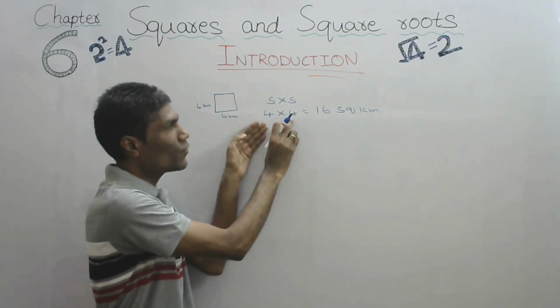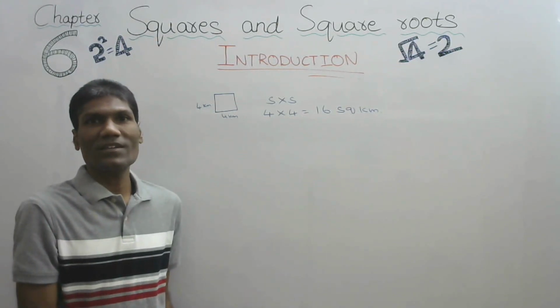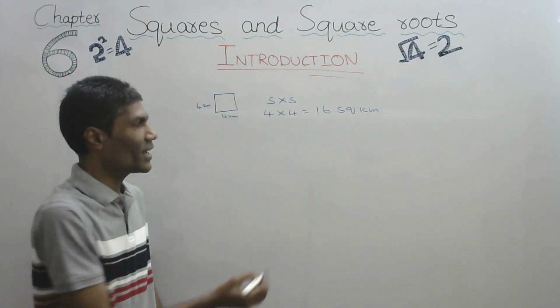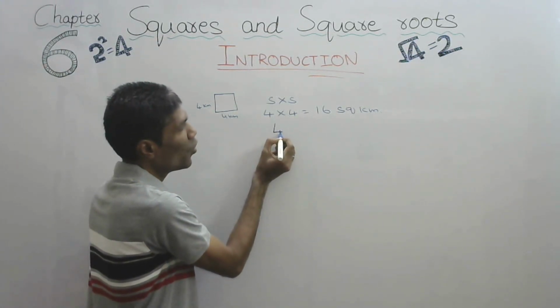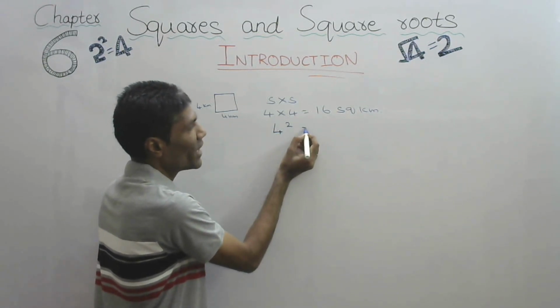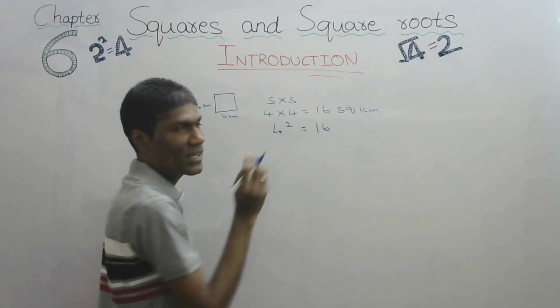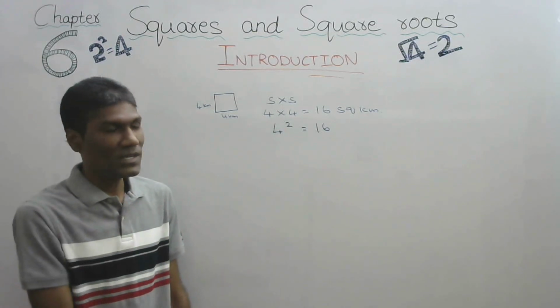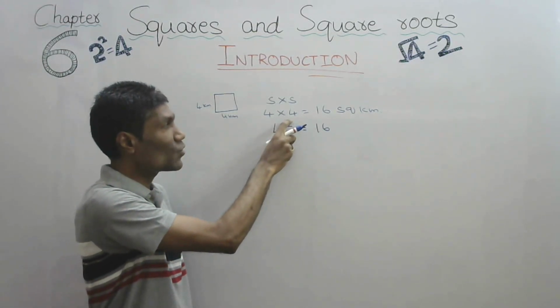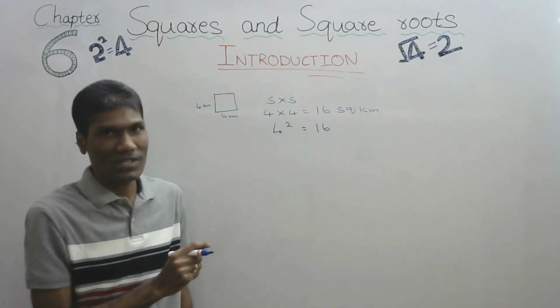So 4 into 4 equal to 16. This can be written as 4 square equal to 16. We pronounce it as 4 square equal to 16.